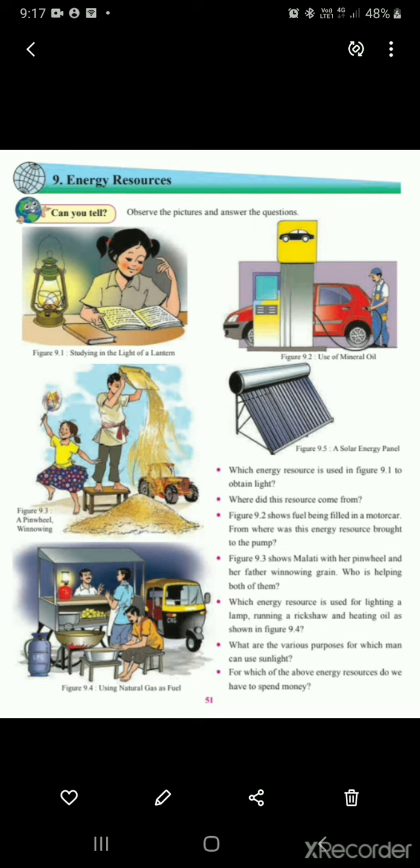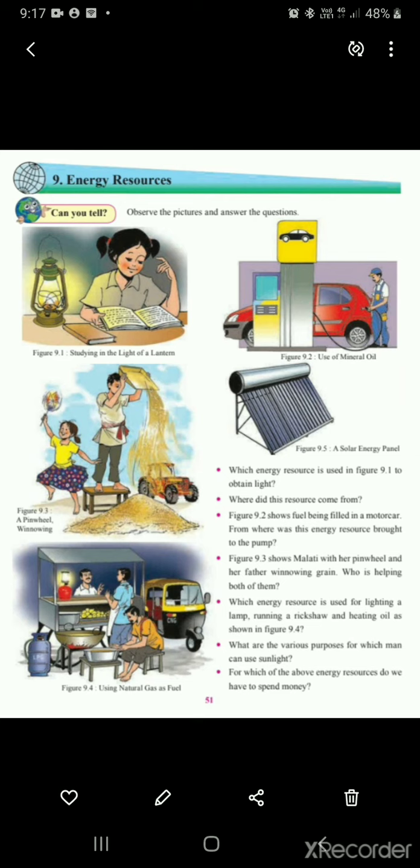That is, what is meant by natural resource? The natural thing that man uses to fulfill his needs is called a natural resource. So we have seen the examples are air, soil, water, plants, animals, minerals, and land. In the previous chapter we have learned the examples in detail. So today we are going to learn the new chapter, that is energy resources.